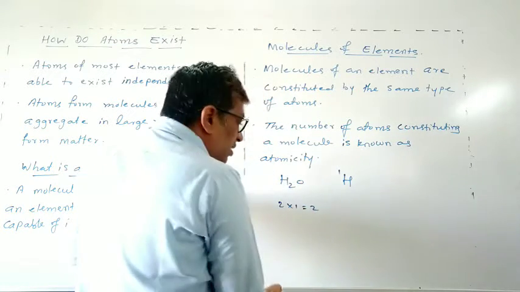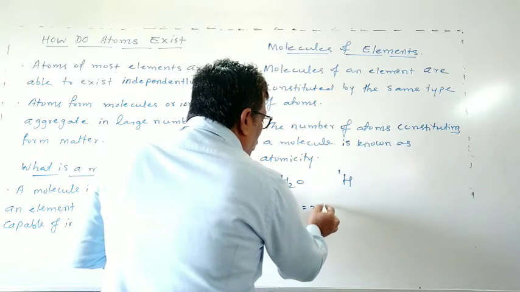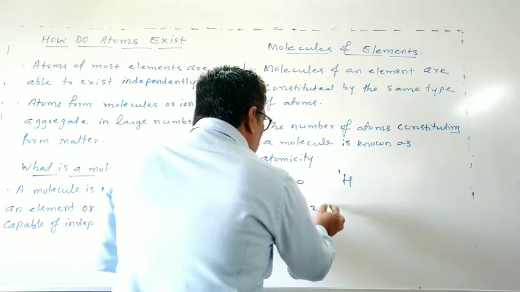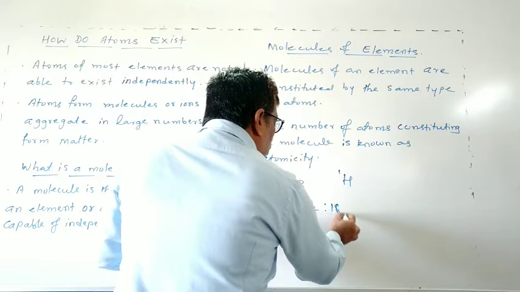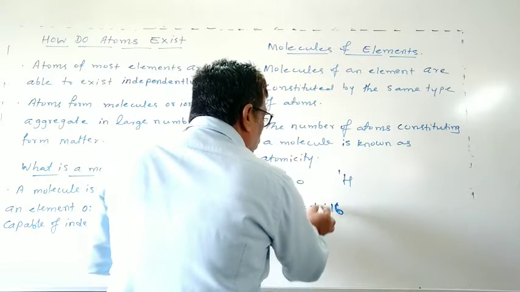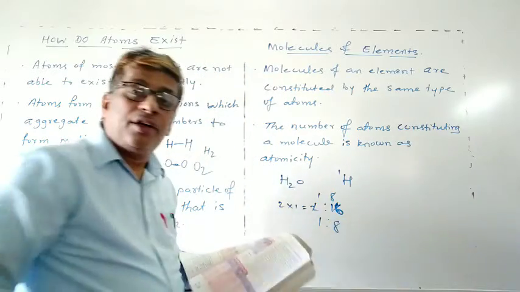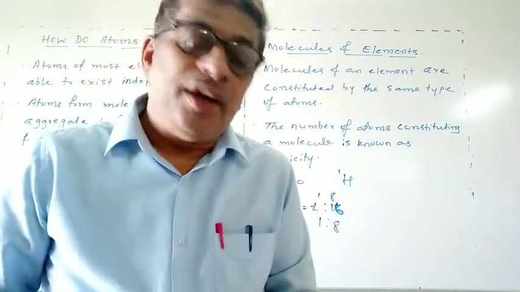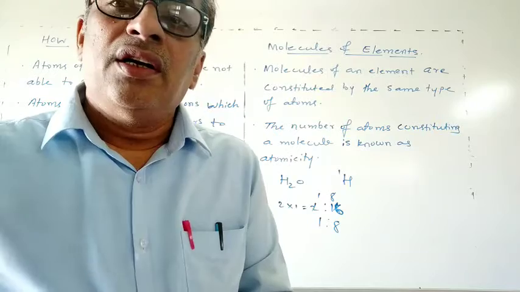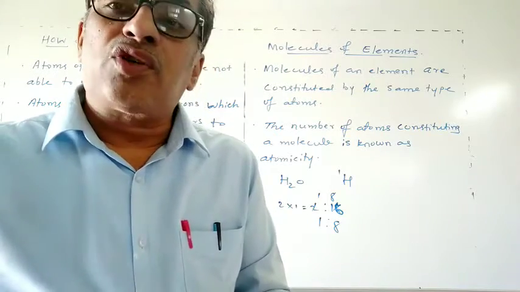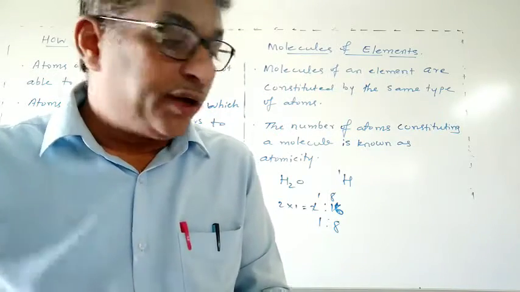So the ratio is 2 to 16, which is 1 to 8. Oxygen is in the ratio by mass of 1 by 8, or 1 ratio 8.